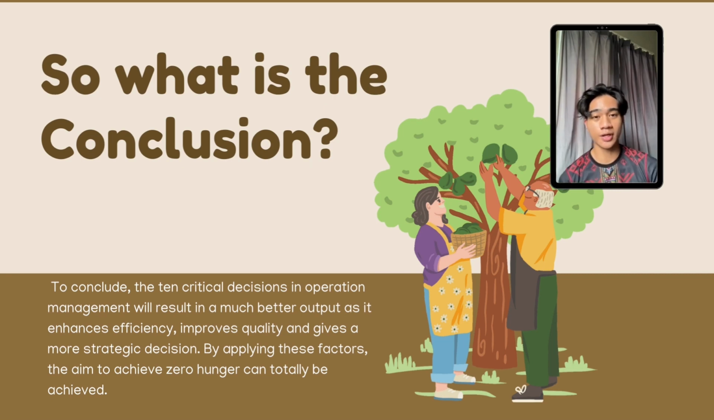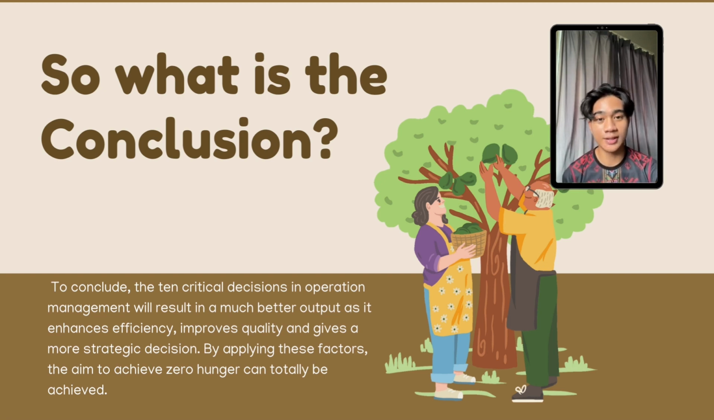In conclusion, in order to achieve zero hunger, operation management needs to be applied as it plays a really crucial role to ensure efficiency in the usage of goods. Process and capacity, quality management, inventory management, supply chain management, maintenance, and the design of goods and services are some of the critical operation management activities that help in the process of ending food waste.